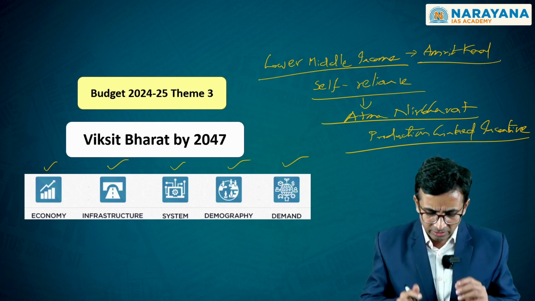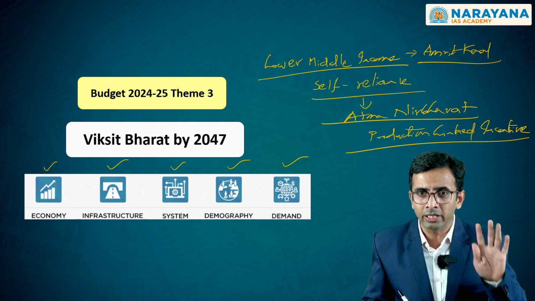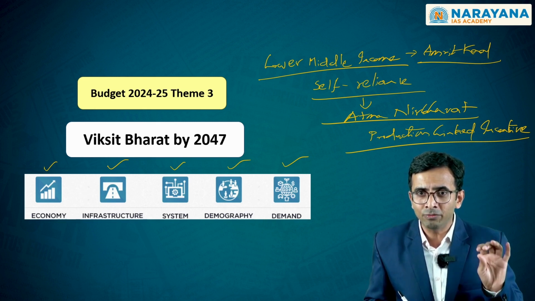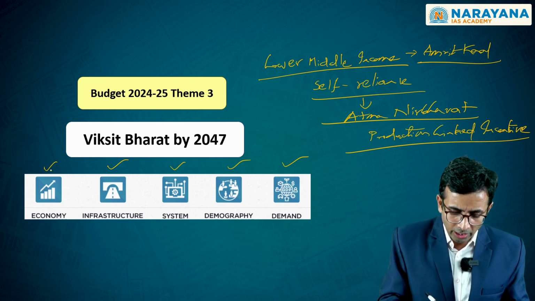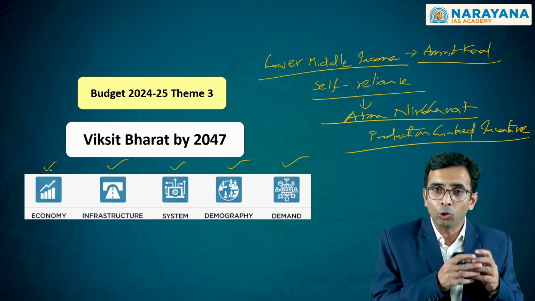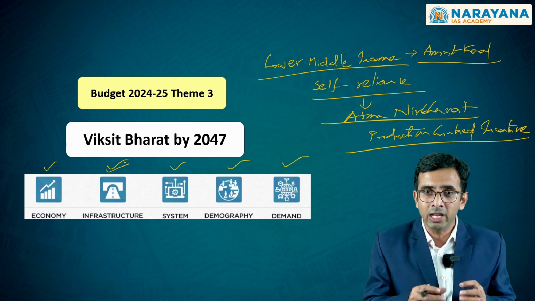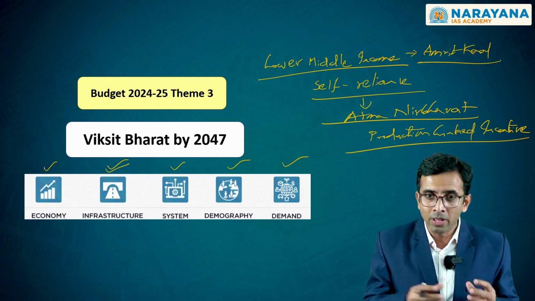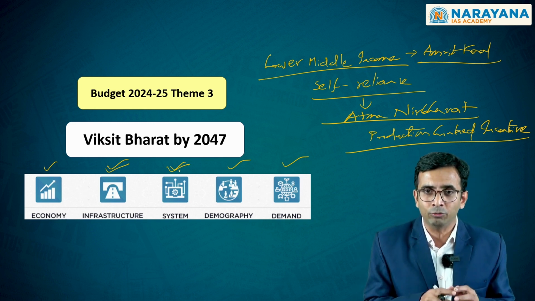As you see, there are 5 such identified markers that Atmanirbhar Bharat, or self-reliant India, has to focus upon. One is referred to as economy, and this economic growth and development would rely upon the sustainable and resilient infrastructure that you develop, for both of which to occur, it is the systemic reforms which have to be ensured.